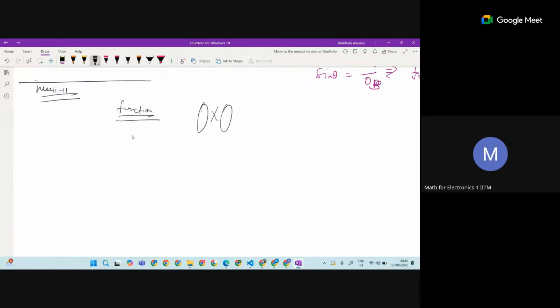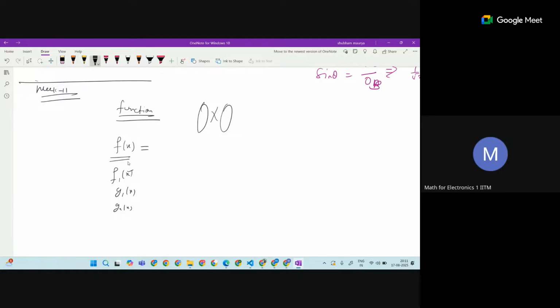But here we will start with a simple expression. The notation of the function is like this: f, or it could be f1, g1, g2, or anything.